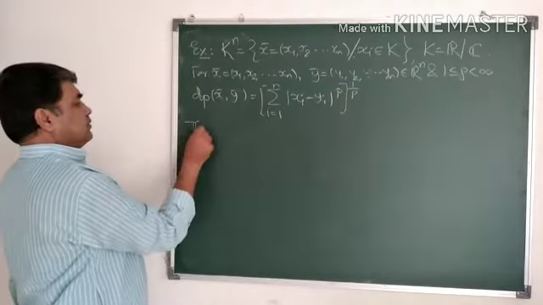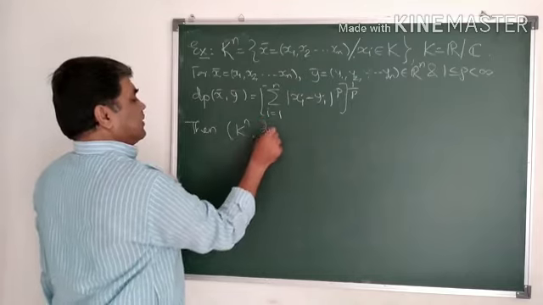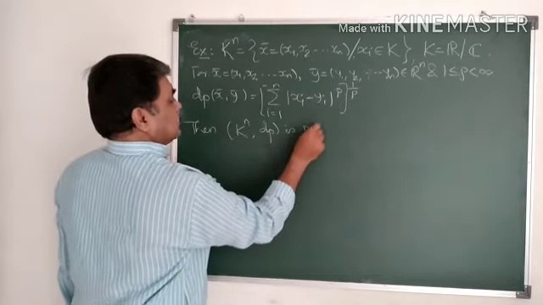Then Kn with respect to dp is a metric space.